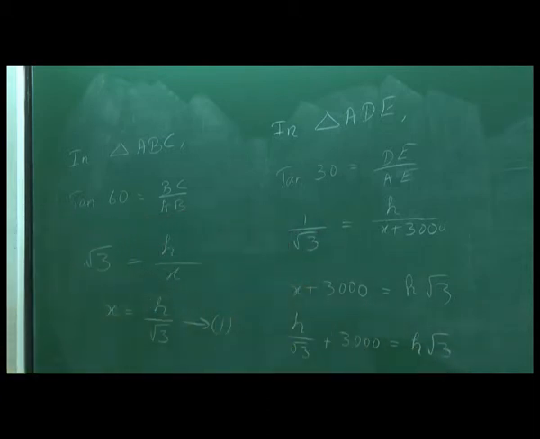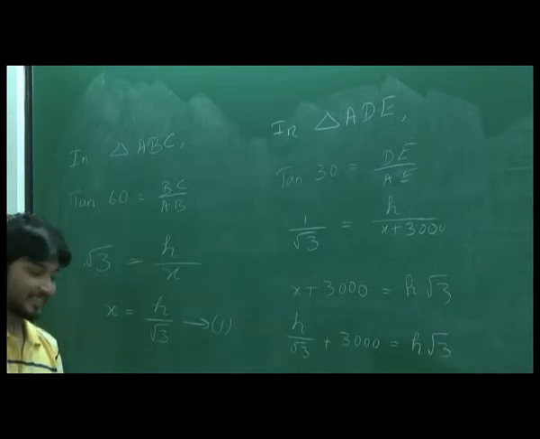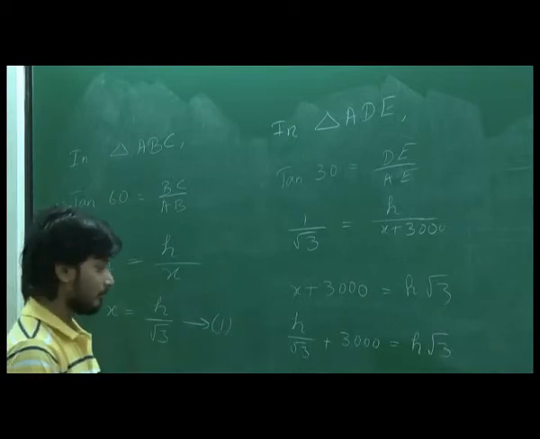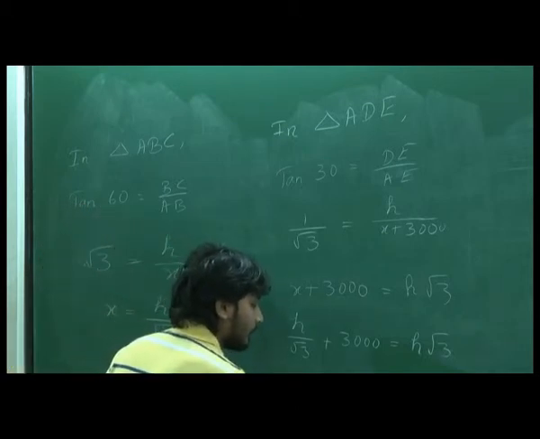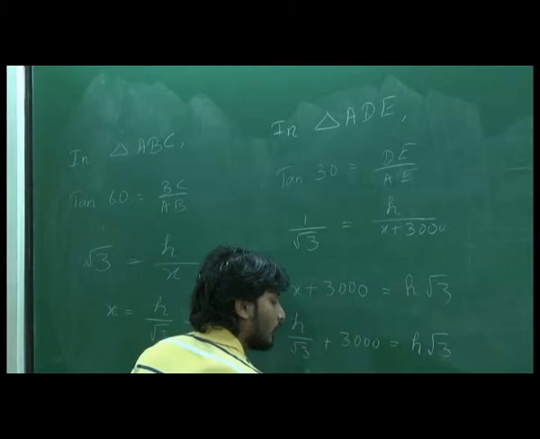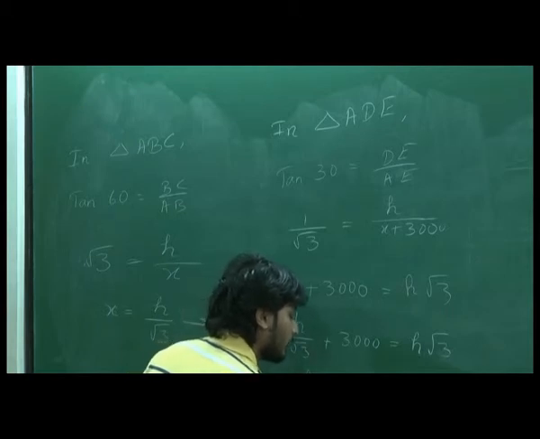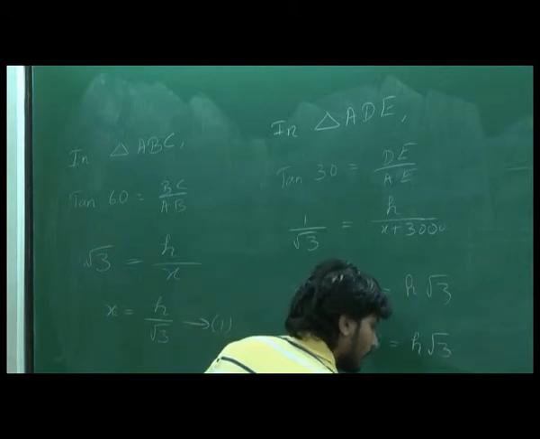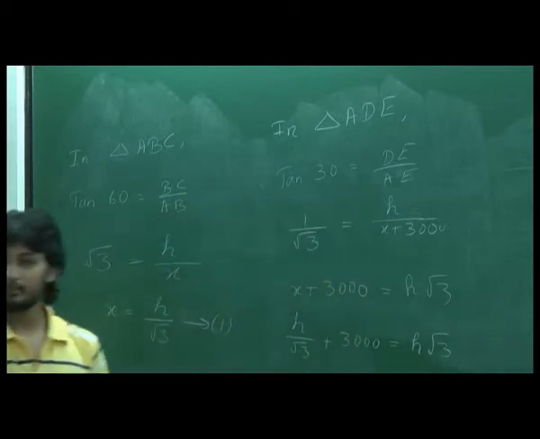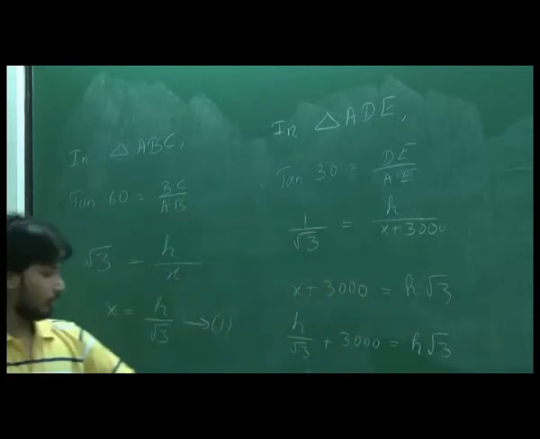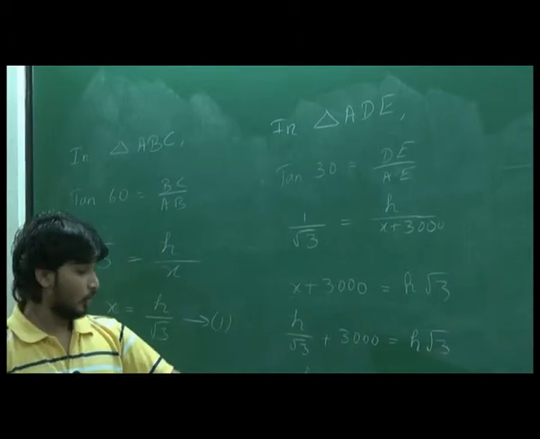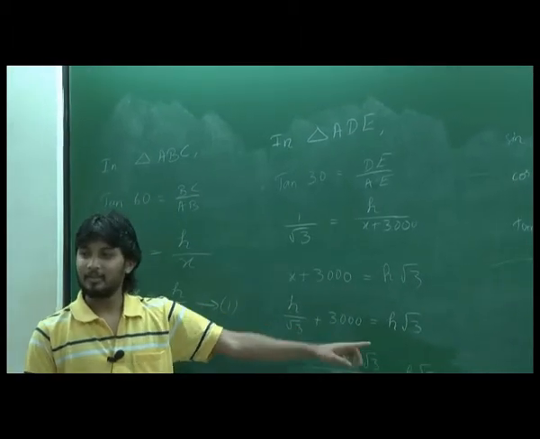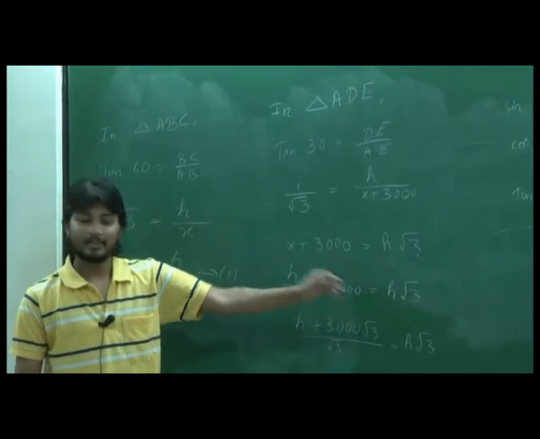Okay? H and H don't get cancelled. Let's take the LCM. What is the LCM? Root 3. So it becomes H plus 3000 root 3, divided by root 3, is equal to H root 3. Right? So now root 3 goes to the numerator. So root 3 into root 3 becomes 3H.